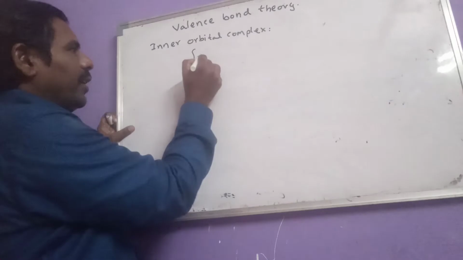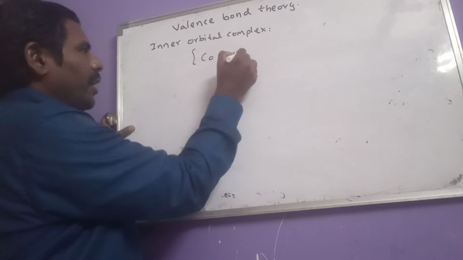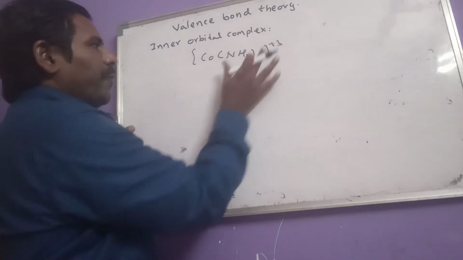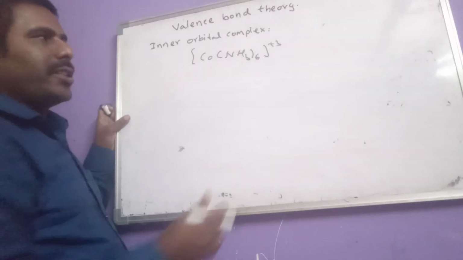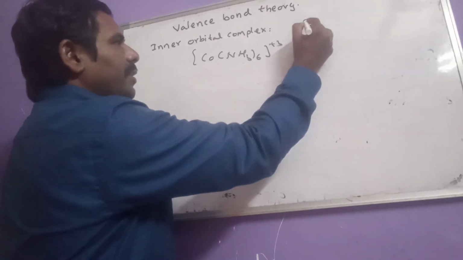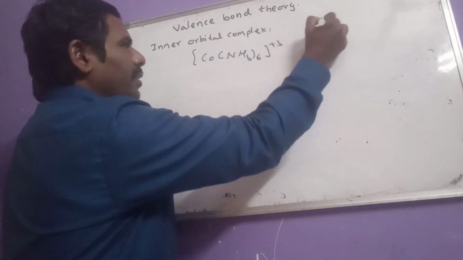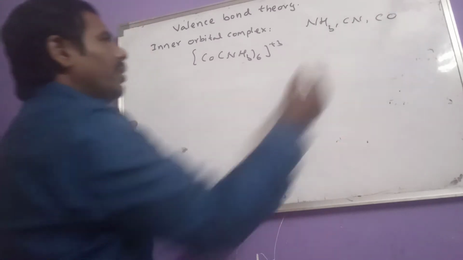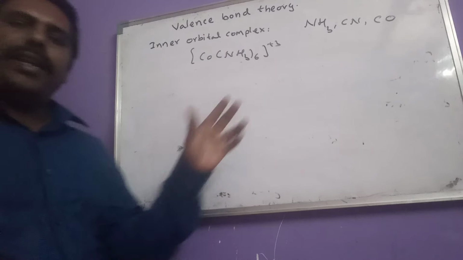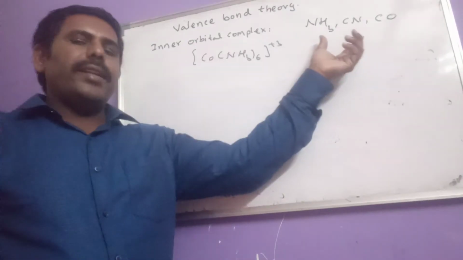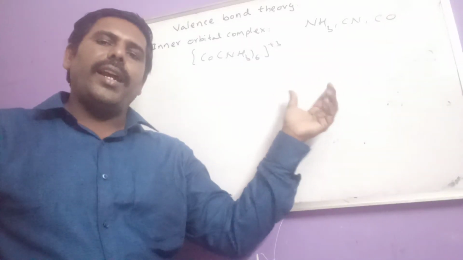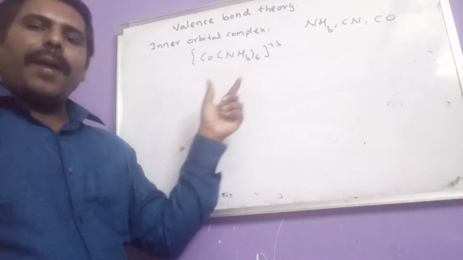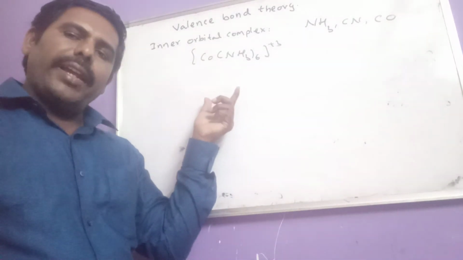One example for that is [Co(NH3)6]3+. Before going to this explanation, let us remember some strong field ligands: NH3, cyanide and CO. We have to remember these three ligands especially. These three ligands are considered as strong ligands.